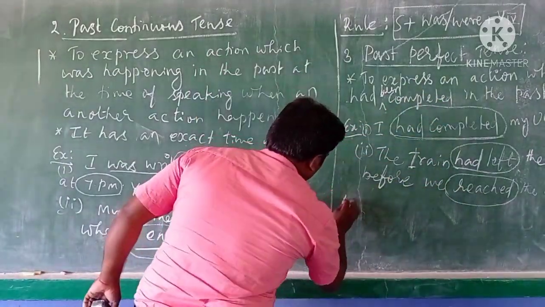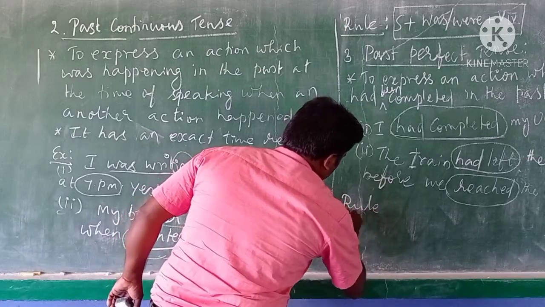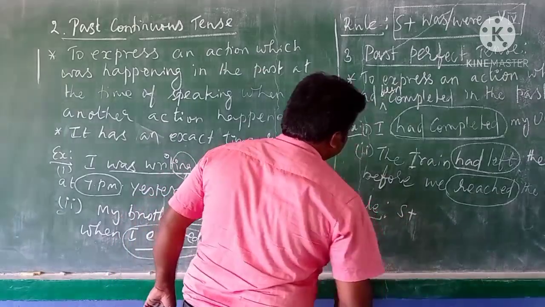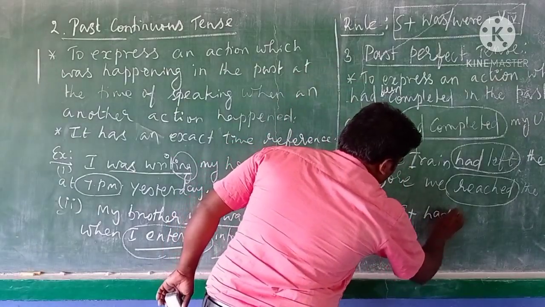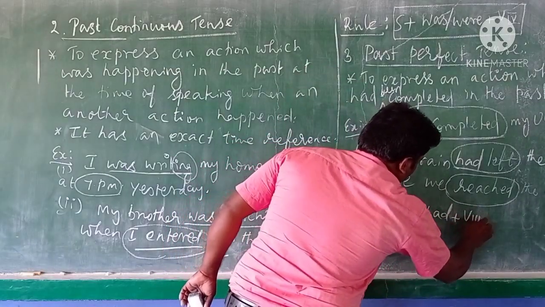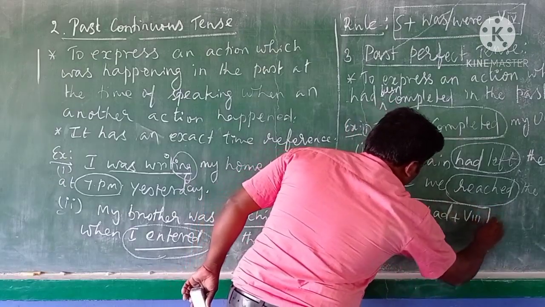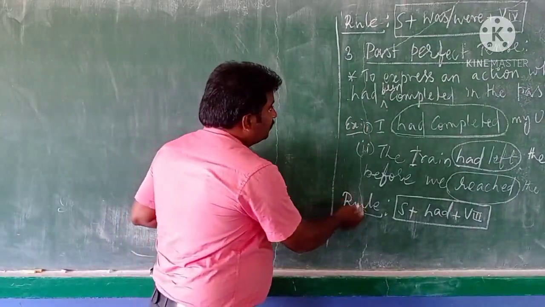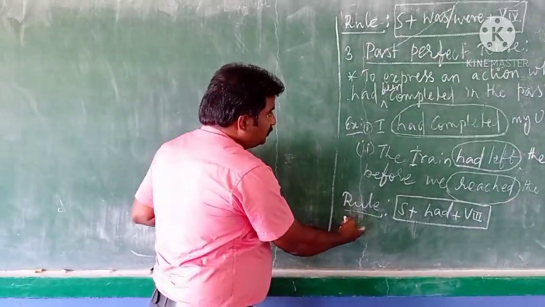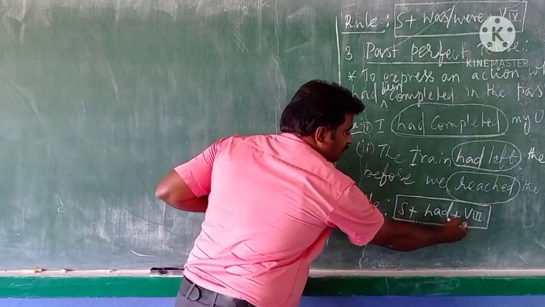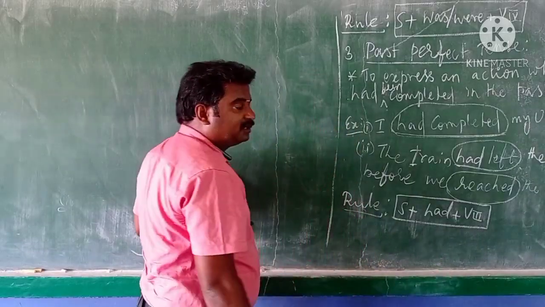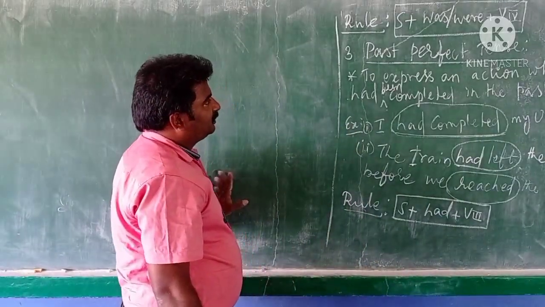See the rule: subject plus had plus V3, verb third form. Listen, this is the rule for past perfect tense: subject plus had plus the third form of the verb.